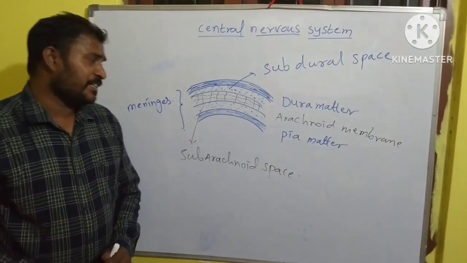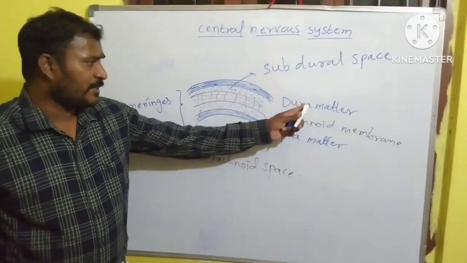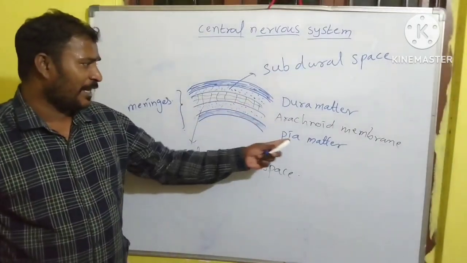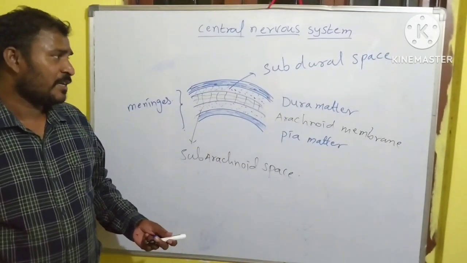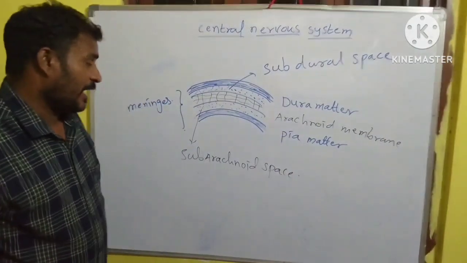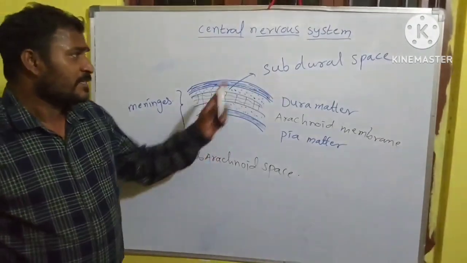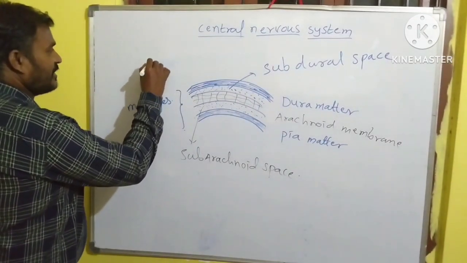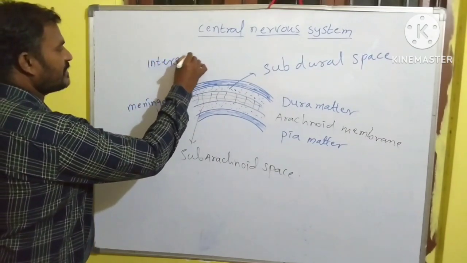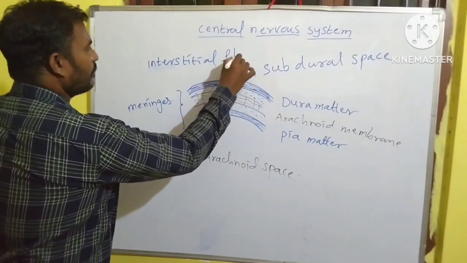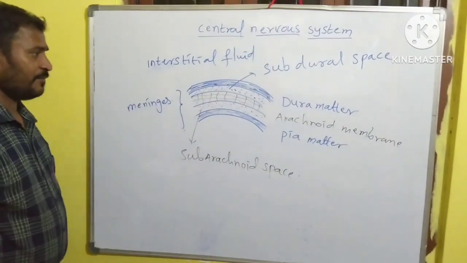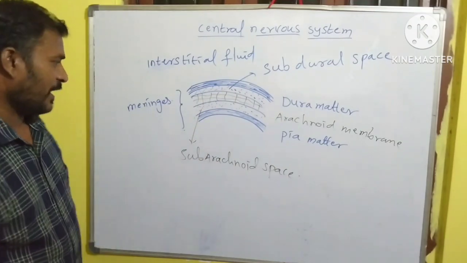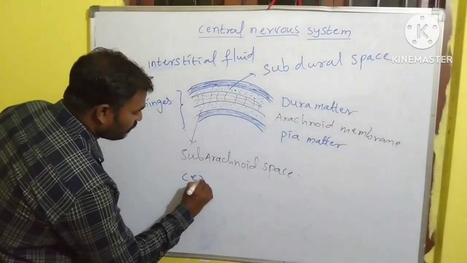There is a fluid present in these two spaces. The space between the dura mater and arachnoid membrane is the subdural space, and the space between the arachnoid membrane and pia mater is the subarachnoid space. These two spaces are filled with fluid. The fluid present inside the subdural space is called interstitial fluid, and the fluid present inside the subarachnoid space is called cerebrospinal fluid.